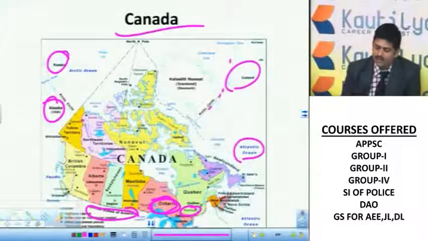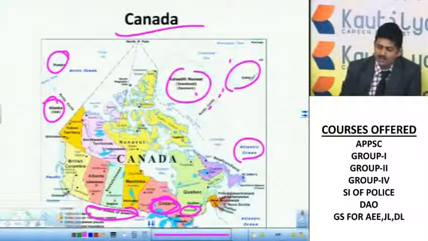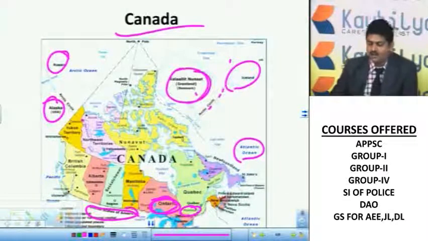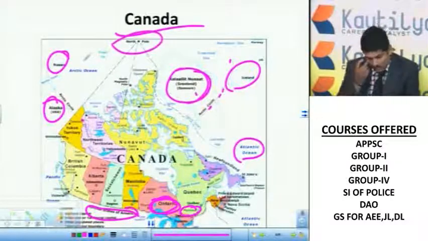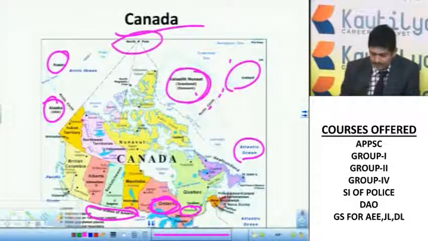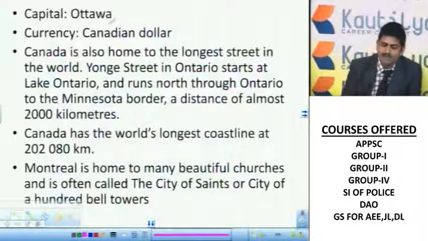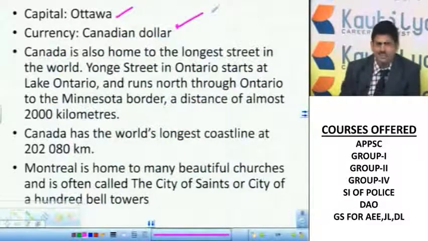Greenland here, Greenland, Iceland, very near to each other. We already got the point: Greenland is the largest island in the world. You can see the North Pole, very near to Canada, right? Its capital is Ottawa. Currency is the Canadian dollar, simply dollar.